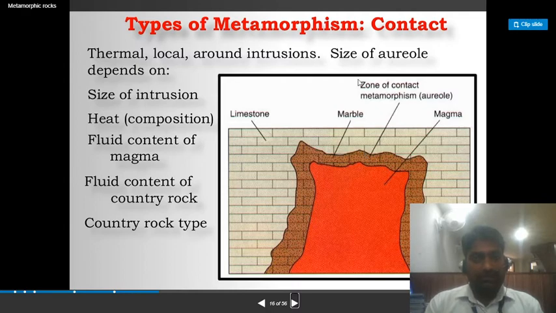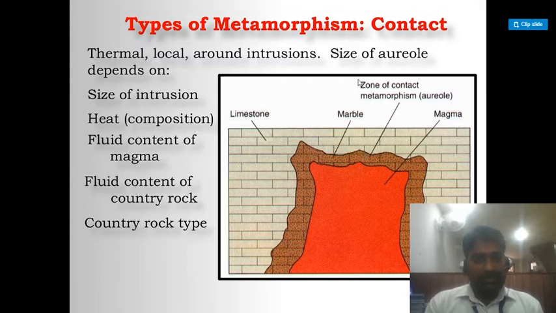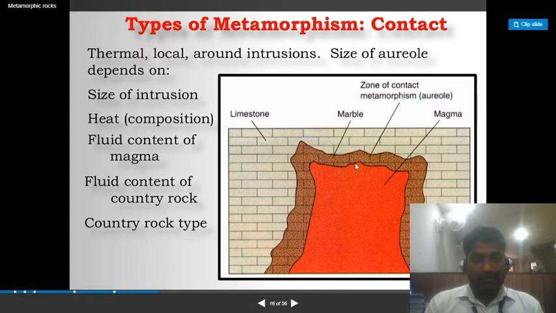The size of the aureole depends on the size of the intrusion, heat, composition and fluid content of the magma, and fluid content of the country rock type. In this figure you can clearly see limestone, marble, magma, and the zone of metamorphism, also termed the aureole.